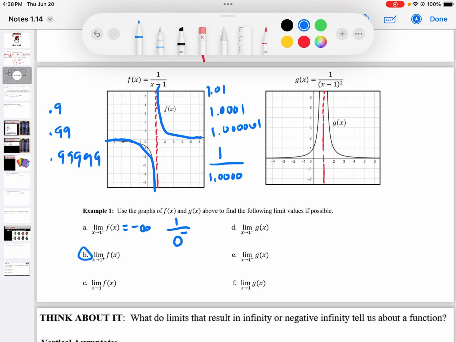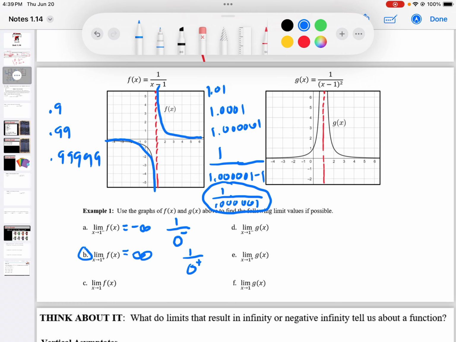So that's 1 over 1.000001 minus 1, and that will give us 1 over 0.000001. That's a really huge number. It's 1 divided by a tiny number, so overall this number is getting huge, to positive infinity. It's that idea of 1 over 0 from the right.